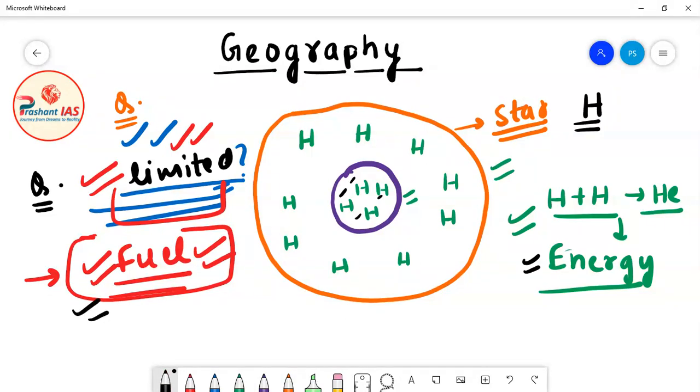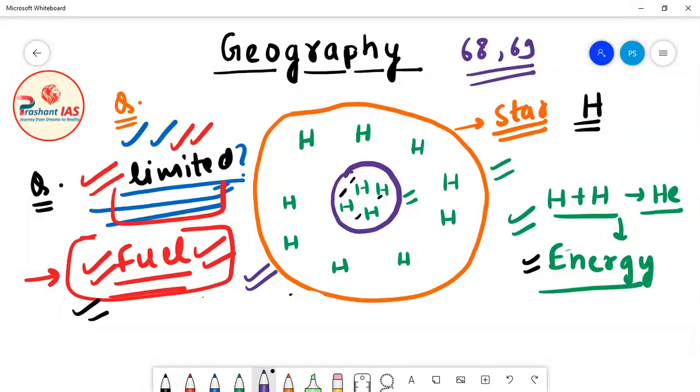If the fuel of the star is limited, then definitely stars are not immortal. Stars will also die one day. Just like we are mortal, for example, the life of a man lasts till 68, 69 or 70 years, which means the life of a man is limited. Similarly, the life of stars is also limited. Stars are not immortal, stars are also mortal. So one day stars will also die.